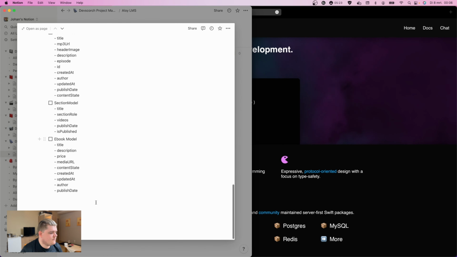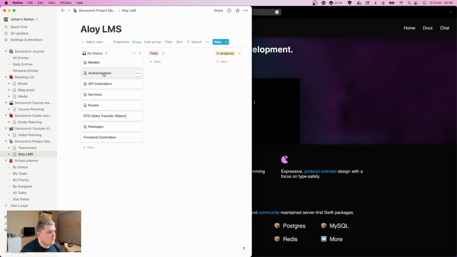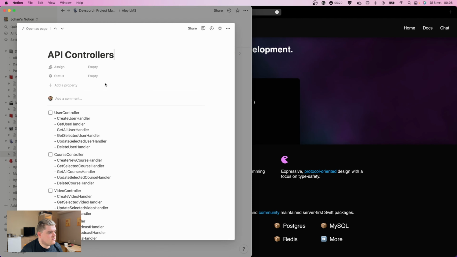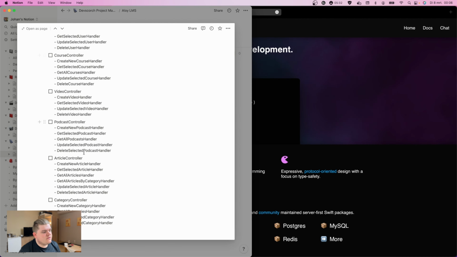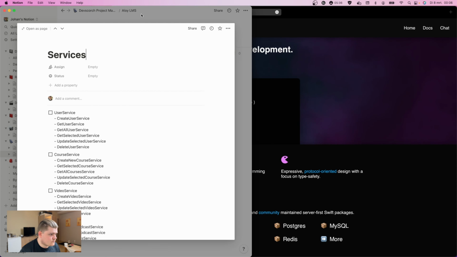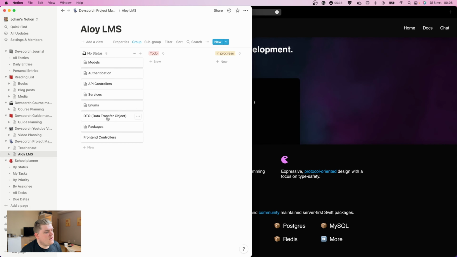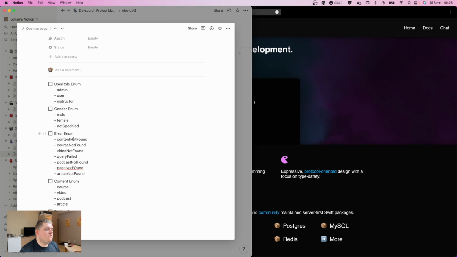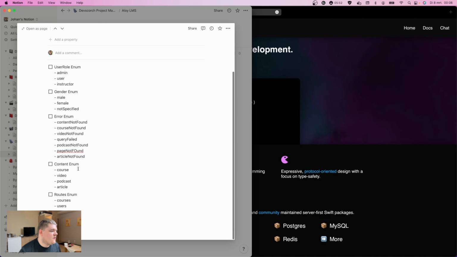The models which you're going to create. We're going to look at authentication, API controllers. So we're going to build all the controllers and all the handlers which we need. We're going to work on services, enums. Here, for example, I like to work with enums a lot. So, for example, user role: admin, user or instructor; gender enum: male, female, not specified; error enums, so that we actually have good error handling; content enum, and so on and so on.